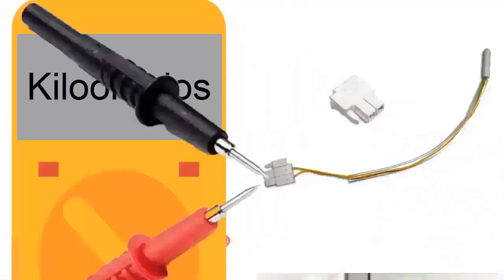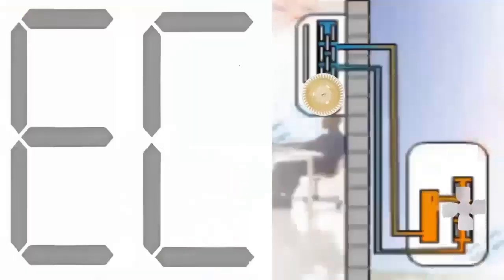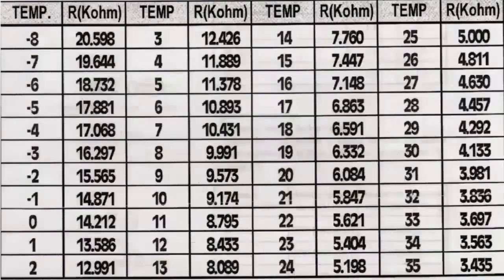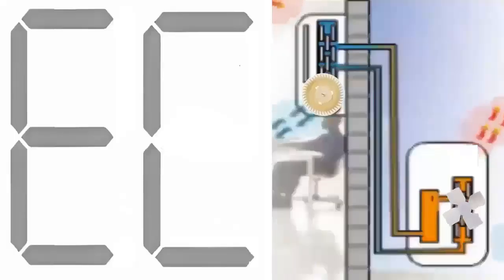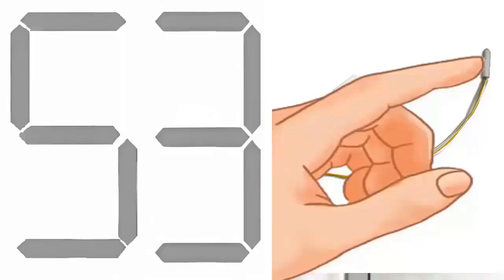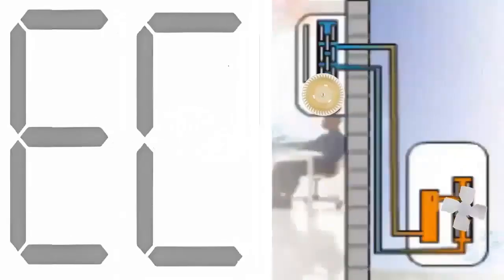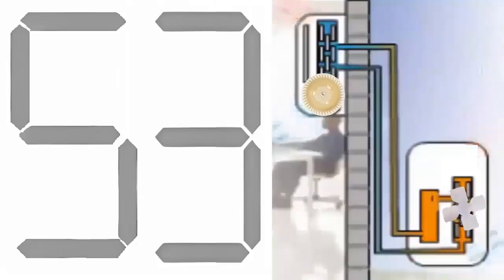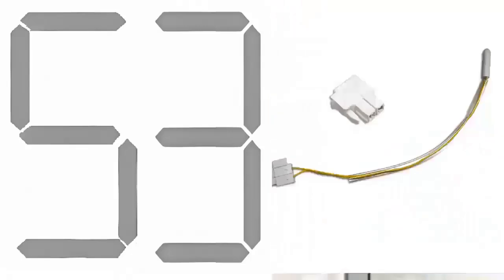E. If you have the sensor's resistance and temperature chart, compare the measured value with the chart values. If you don't have the chart, measure the resistance while rubbing the sensor with your hand. The resistance should decrease. F. The resistance value should never be 0 or infinite.